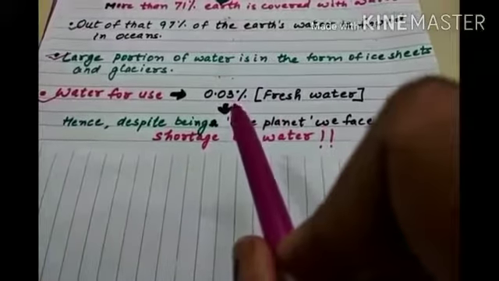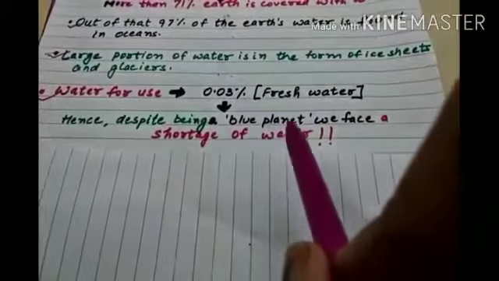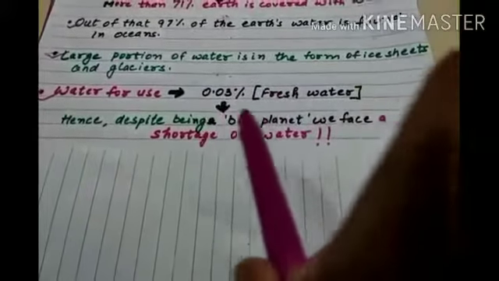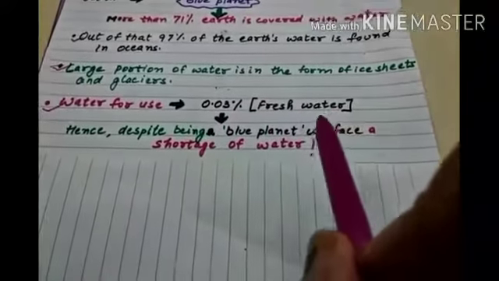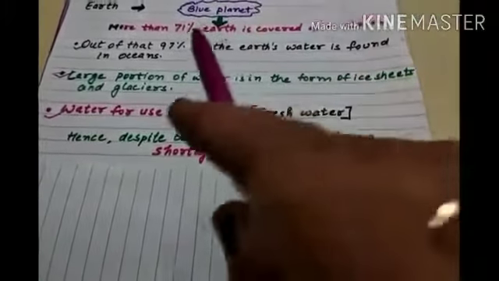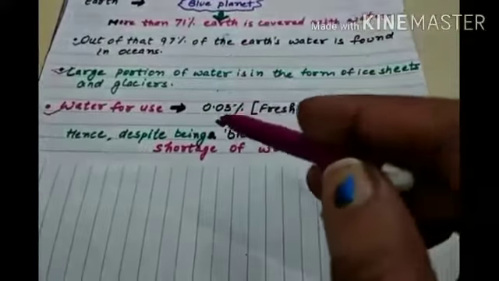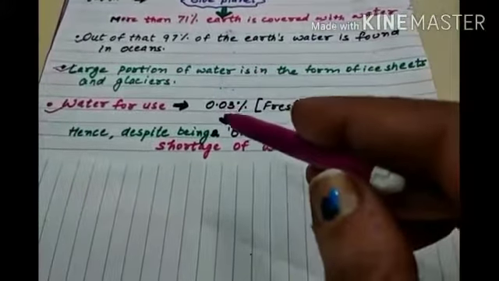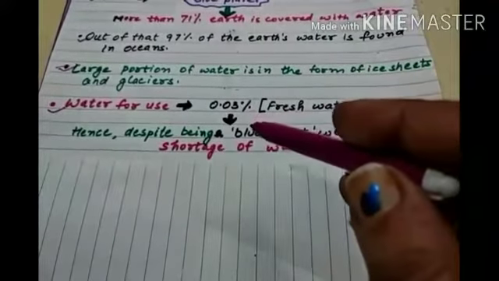We have water in abundance, but for drinking, only a small amount of water is left. Henceforth, we should use water judiciously and save water.